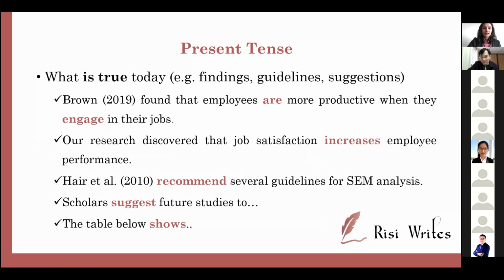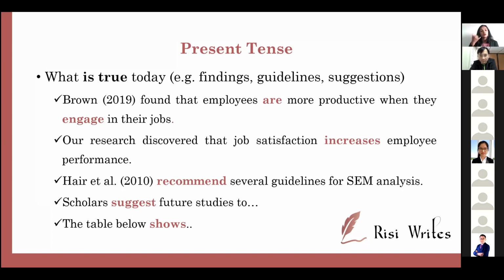Now, when it comes to present tense, you must always remember, is it true today? Is it still applicable today? Even though the researchers did research in the past, their findings are still relevant today, right? You can still say Brown found last year that employees are productive when they engage in their jobs, present tense.